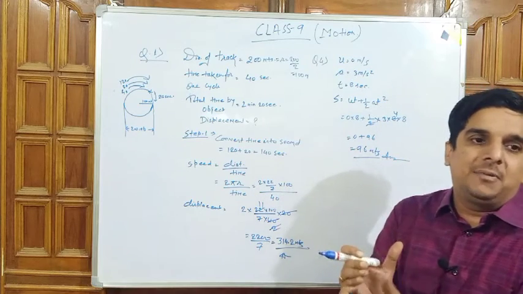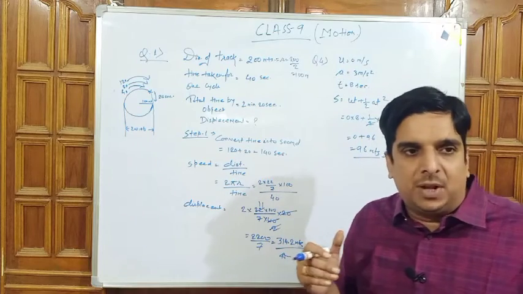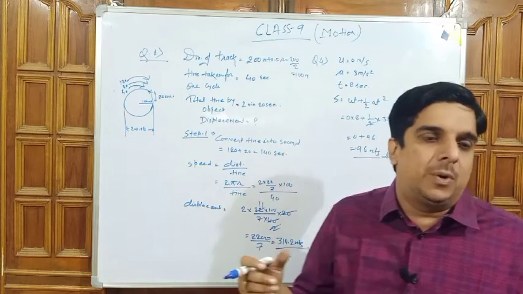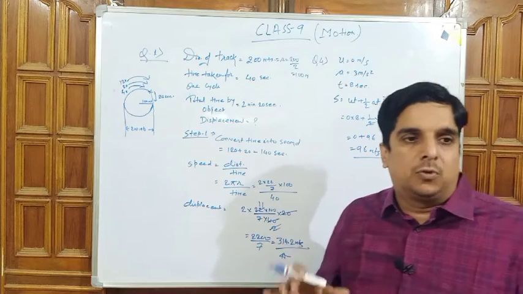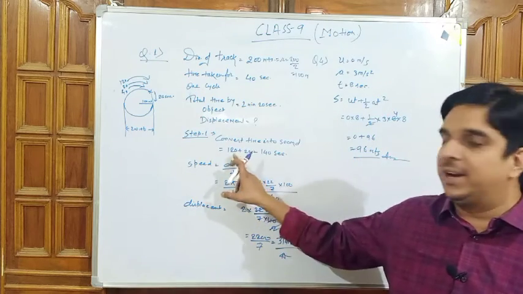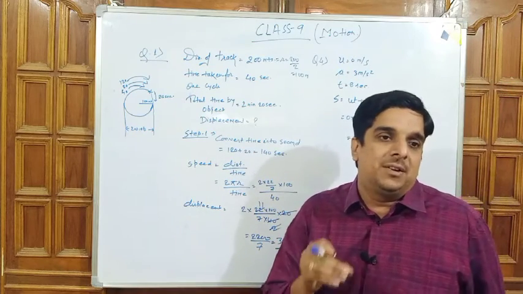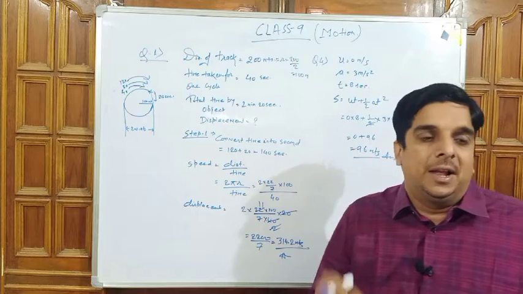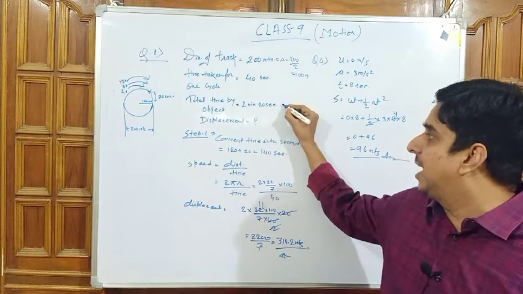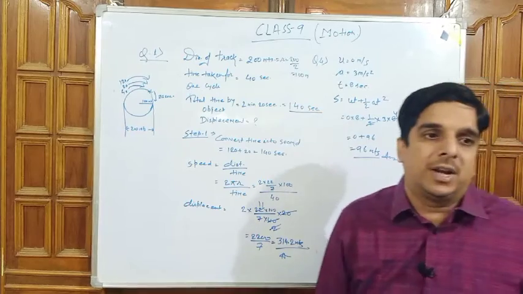The data given is 2 minutes 20 seconds, so I will convert it into seconds. 2 minutes is equal to 2 into 60, which equals 120 seconds, plus 20. It means if we have to represent 2 minutes 20 seconds in seconds, we can write 140 seconds. We can also write that 140 seconds here.